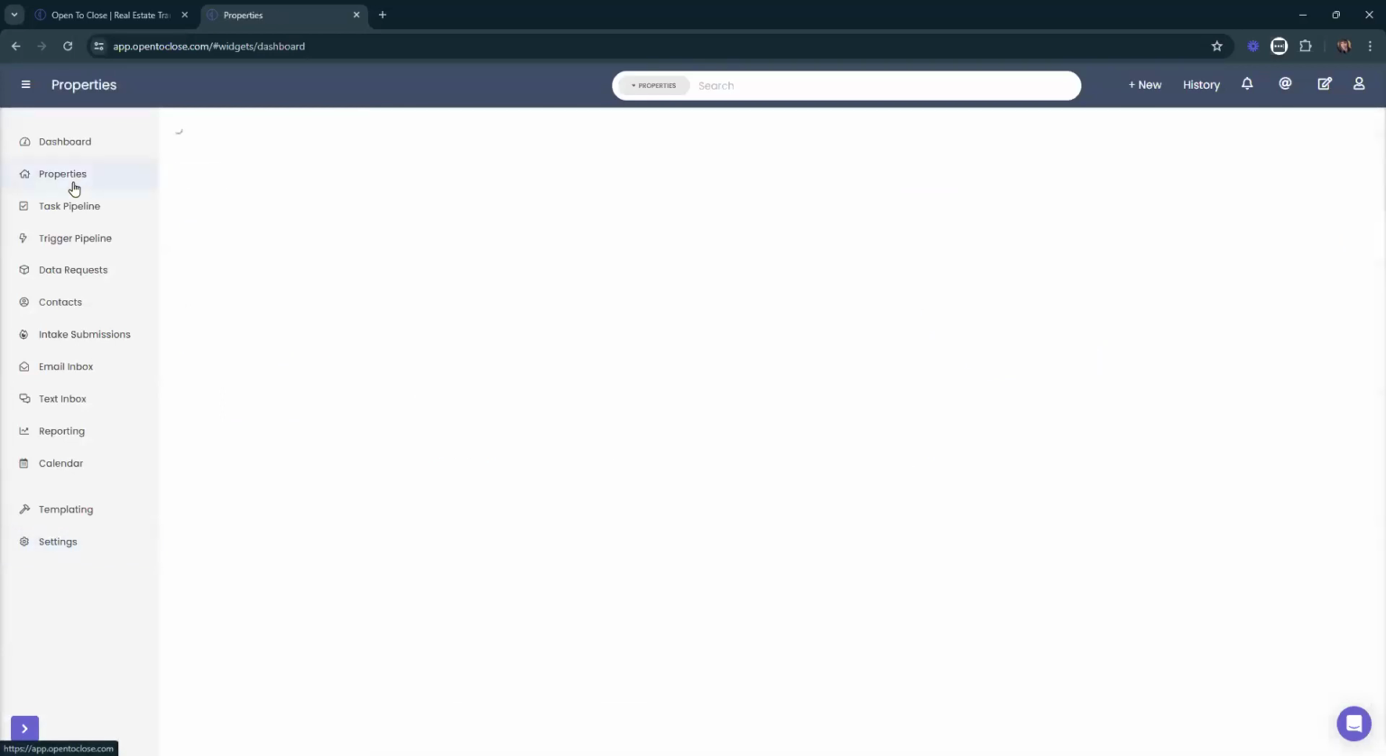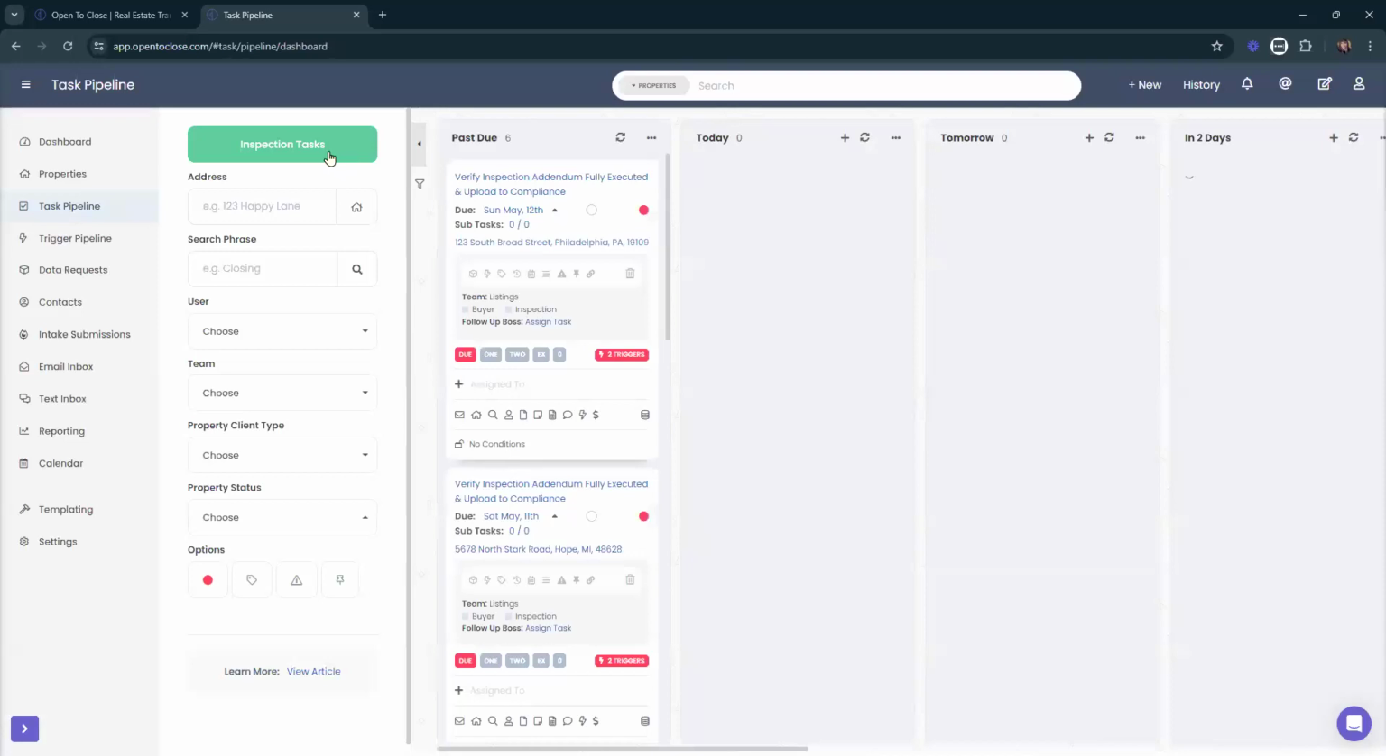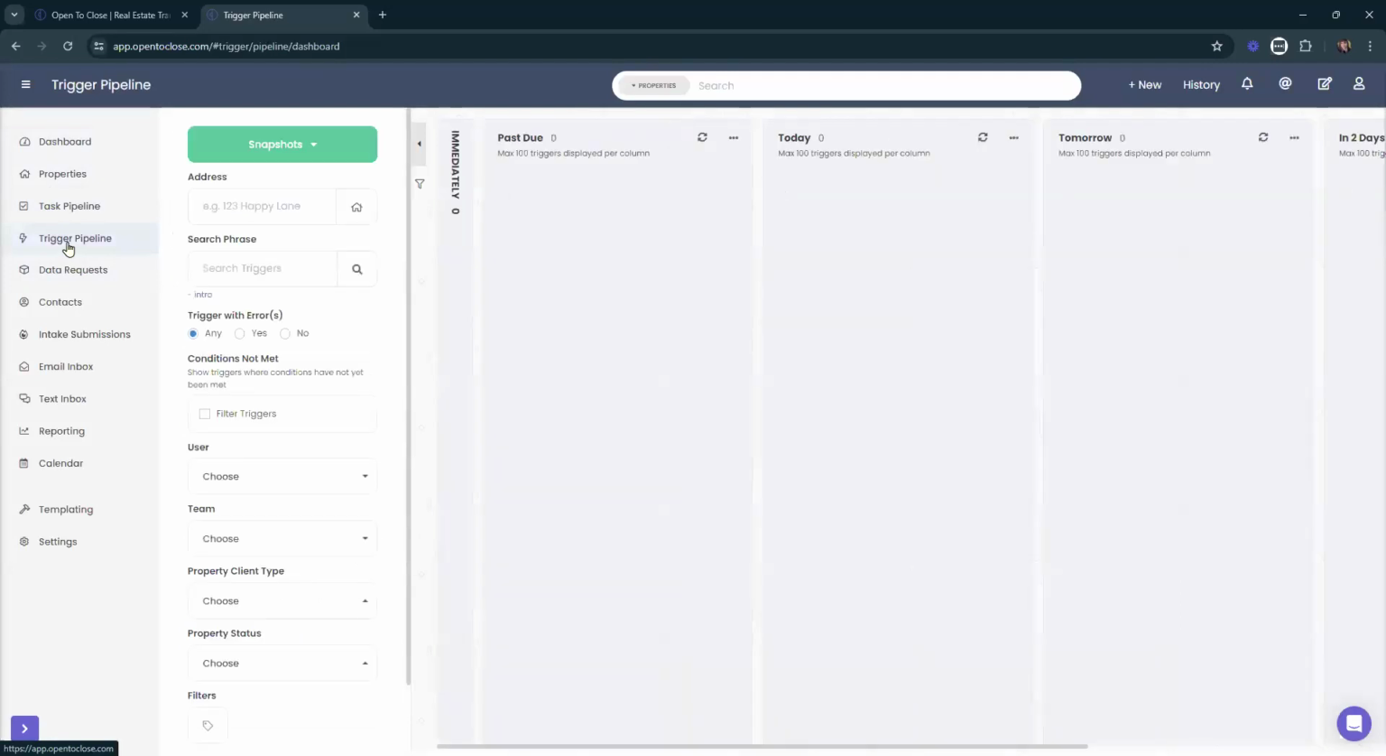So they can go over to their property view and they can still create all of the tables and segments if they need to, or if you need to give them access to them, they can have that set up automatically. They can go into their task pipeline and set up their snapshots. Again, they just won't be able to see those properties. But there's nothing wrong with you telling them, hey, before I add you to a team, we're trying to figure out placement for you right now, we still are going through that. You can definitely have them set up their tables and segments for their properties, their task pipeline, their trigger pipeline, and any other area that they need to.